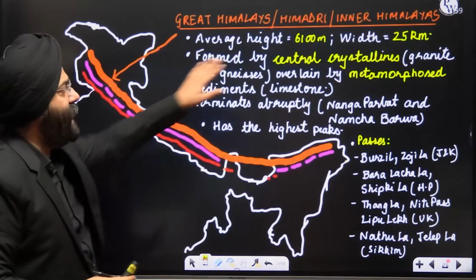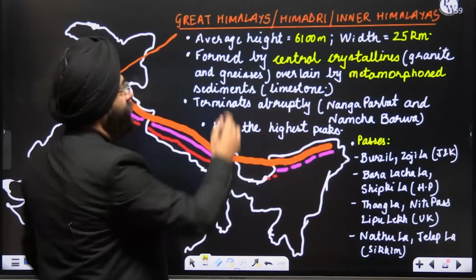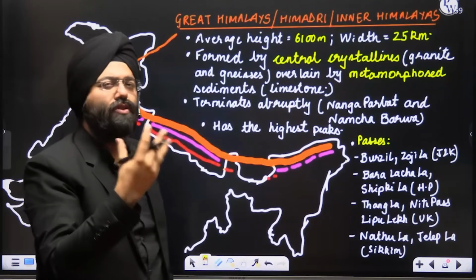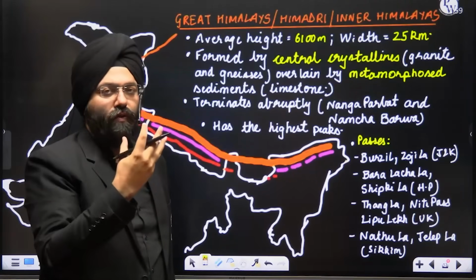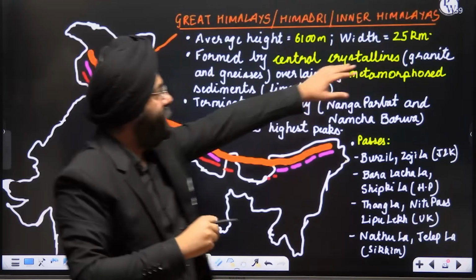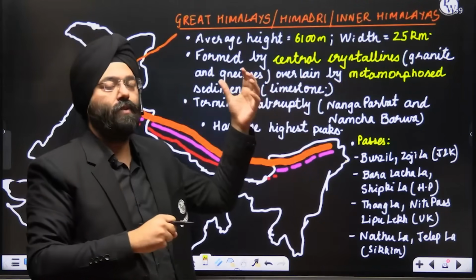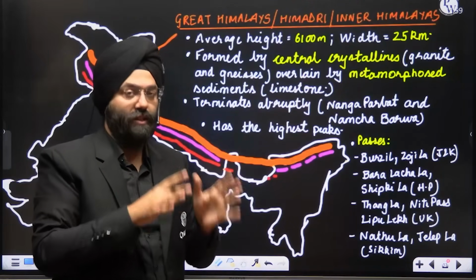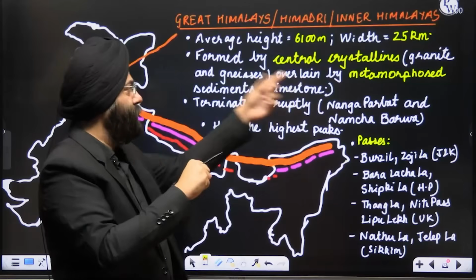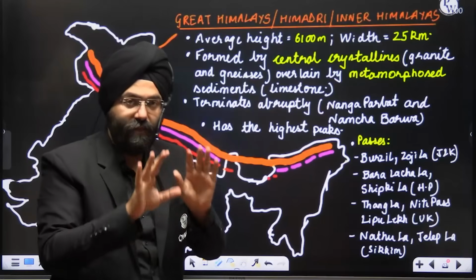Now see, the average height is 6,100 meters. Width is 25 kilometers. Formed by the central crystalline. That means if I want to study the structure of the Great Himalayas, underneath lies granitic structure or rocks, granite and gneiss. On top of it are metamorphosed sediments made up of limestone. This is the structure. So the base is formed by the granite and gneiss. On top of it lie the metamorphosed sediments that are majorly limestone. This is something that you should remember.